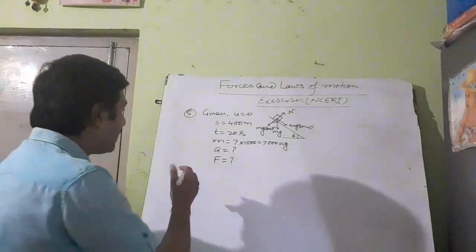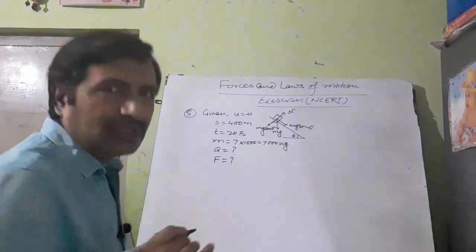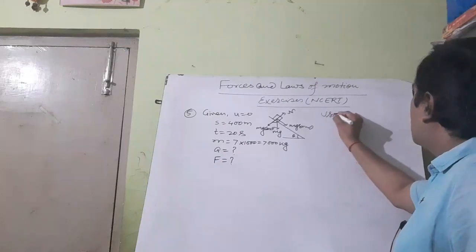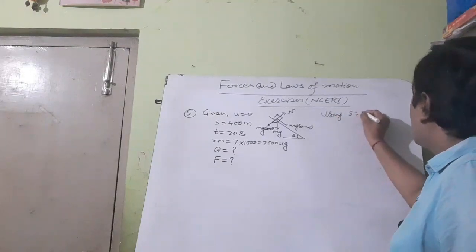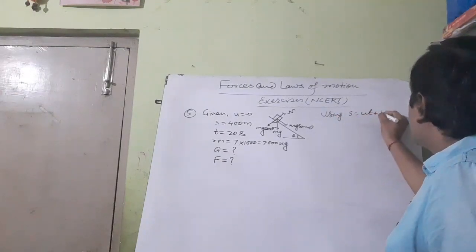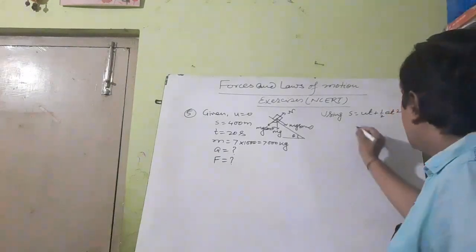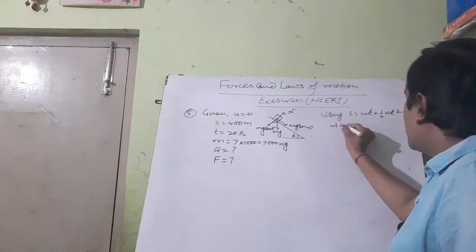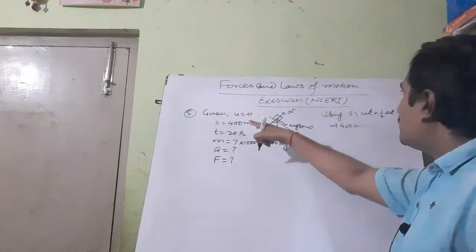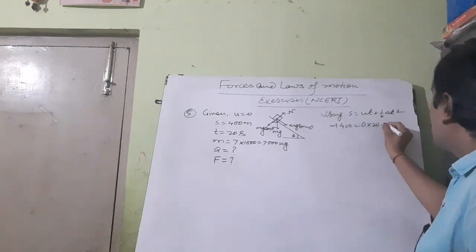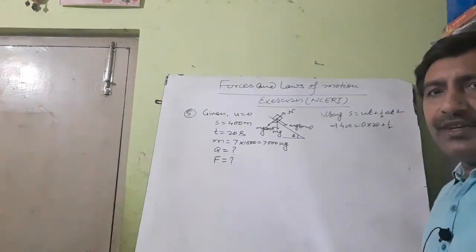So use the formula S is equal to ut plus half at square. S is 400. U is 0. So this is 0 into T is 20 plus half A.